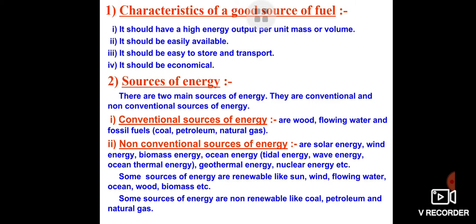It is written that some sources of energy are renewable, like sun, wind, flowing water, ocean, wood, biomass, etc. What are renewable sources of energy? Those which you can produce again and again. It means they will not vanish. But some are going to vanish. It means we cannot use them for a long period of time. We have been using them for a very long time, but after some years we will not be able to use them because they will end. So they are known as non-renewable sources of energy, like coal, petroleum and natural gas.